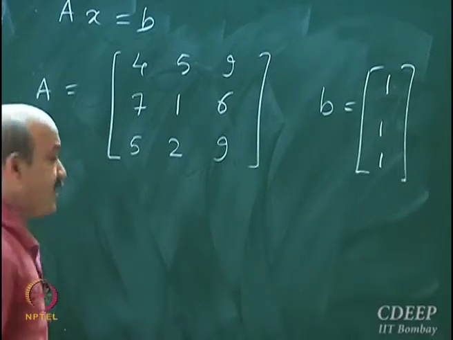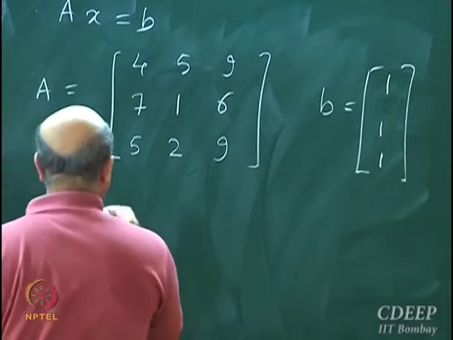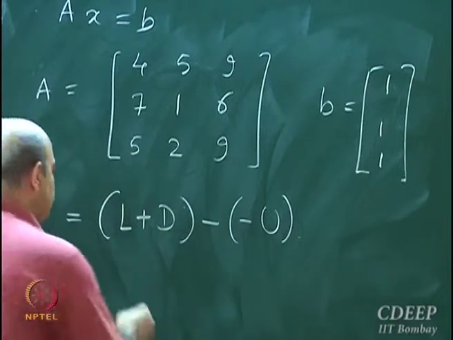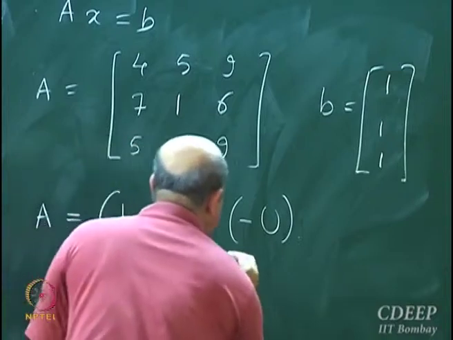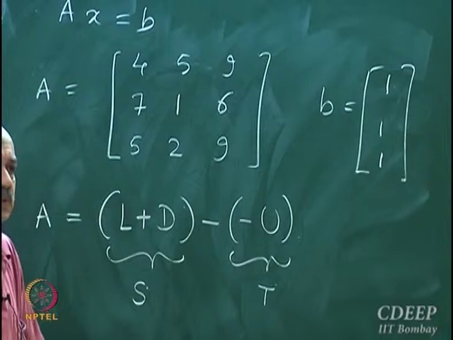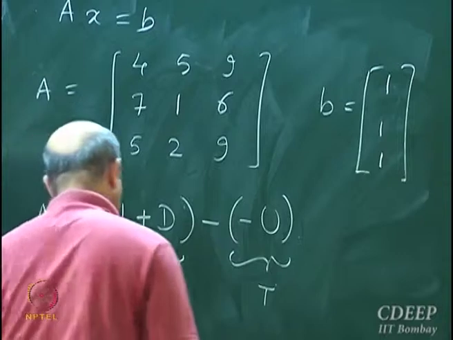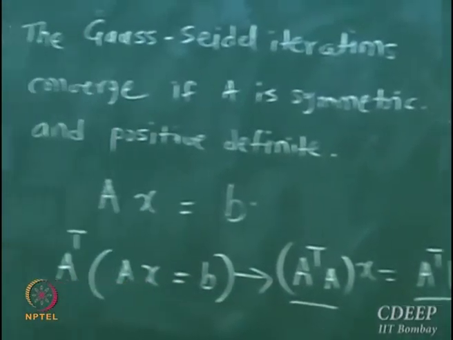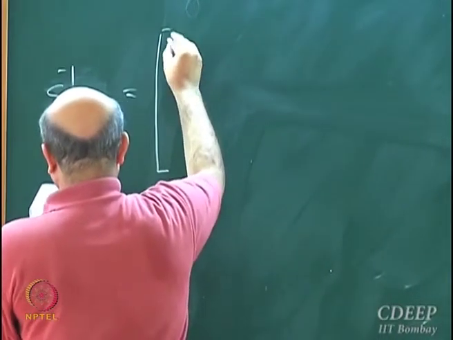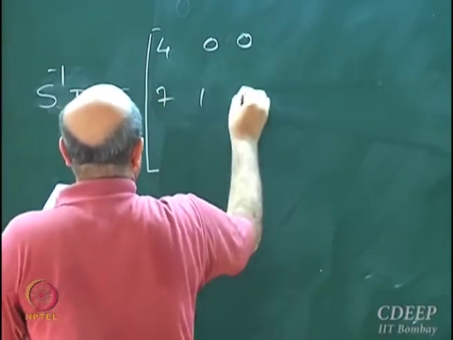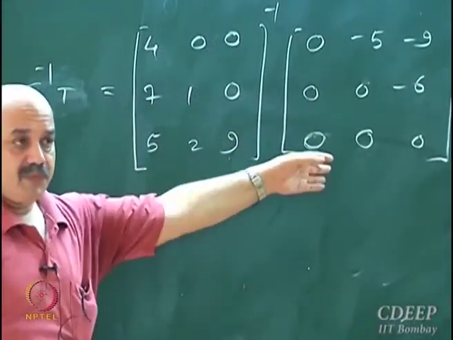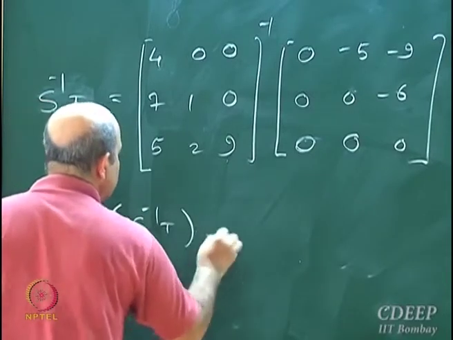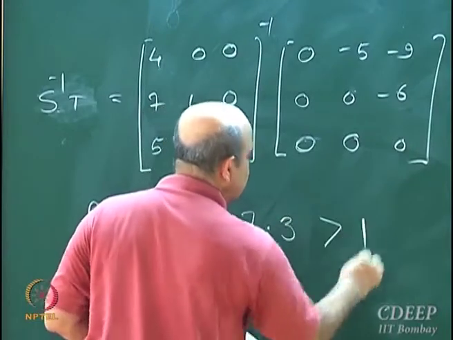From analysis, what I know is that if I write this matrix as A, and call one part S and the other part T, then doing Gauss-Seidel iterations is equivalent to working with S inverse T. Here S inverse T is what I get if I were to use the raw matrix A, and in this case the spectral radius of S inverse T turns out to be 7.3, which is not less than 1.